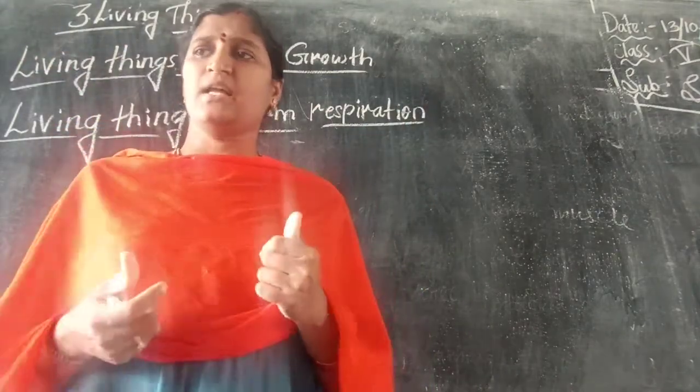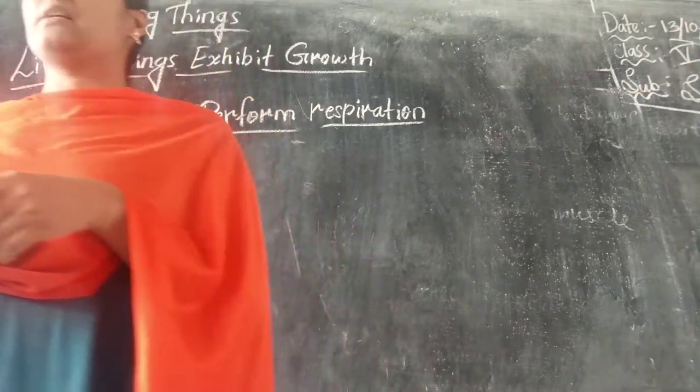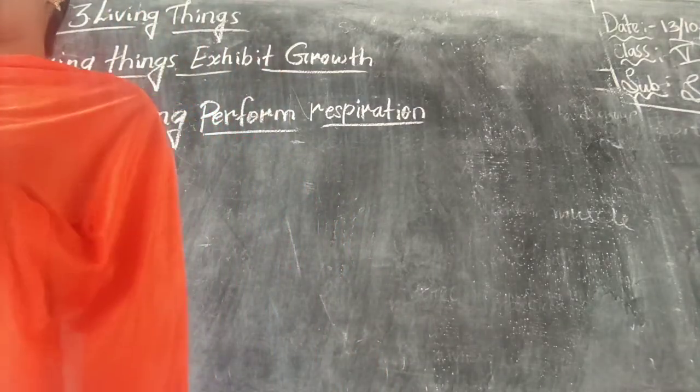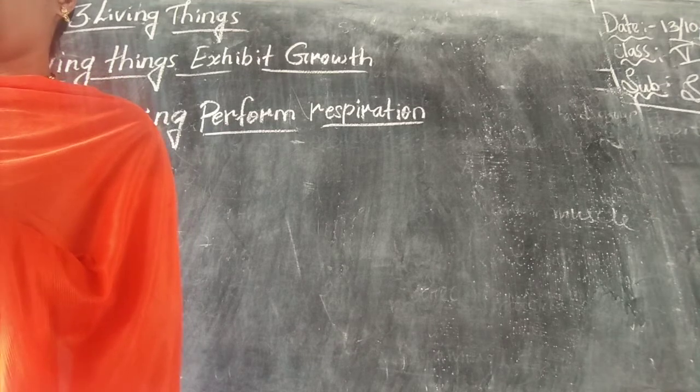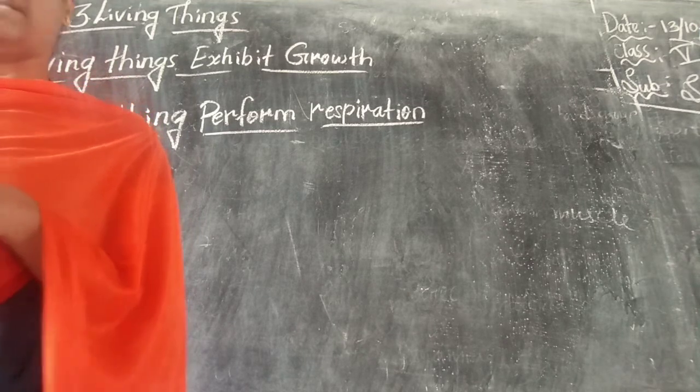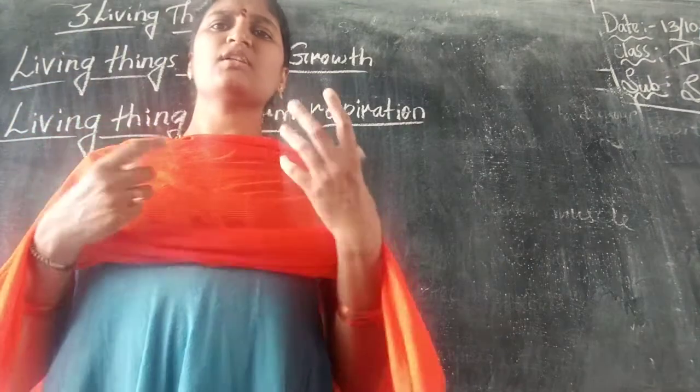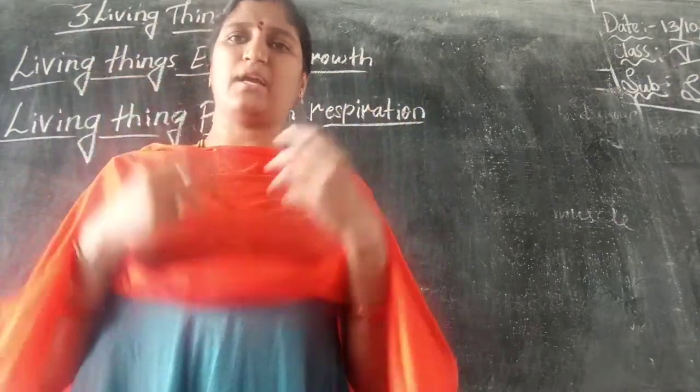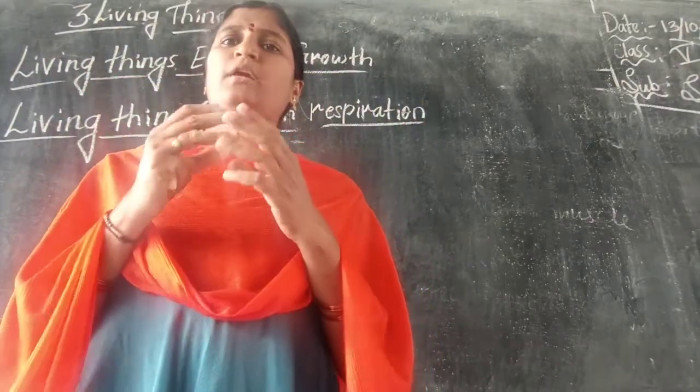It takes place in every cell and it is called cellular respiration. Here oxygen is necessary to break up food and produce energy from it. Oxygen is most essential for us. Whatever food we are eating, that food particle should be broken.